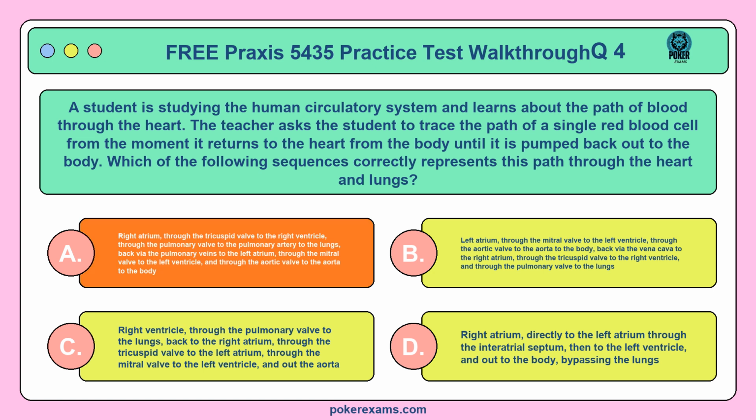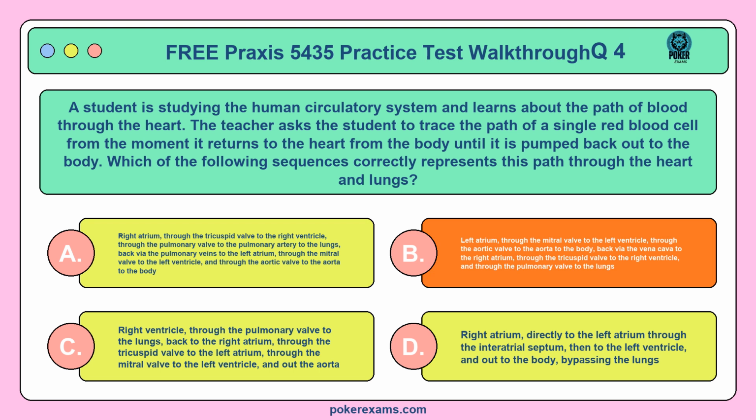Is it Option A, right atrium through the tricuspid valve to the right ventricle, through the pulmonary valve to the pulmonary artery to the lungs, back via the pulmonary veins to the left atrium, through the mitral valve to the left ventricle, and through the aortic valve to the aorta to the body? B, left atrium through the mitral valve to the left ventricle, through the aortic valve to the aorta to the body, back via the vena cava to the right atrium, through the tricuspid valve to the right ventricle, and through the pulmonary valve to the lungs.